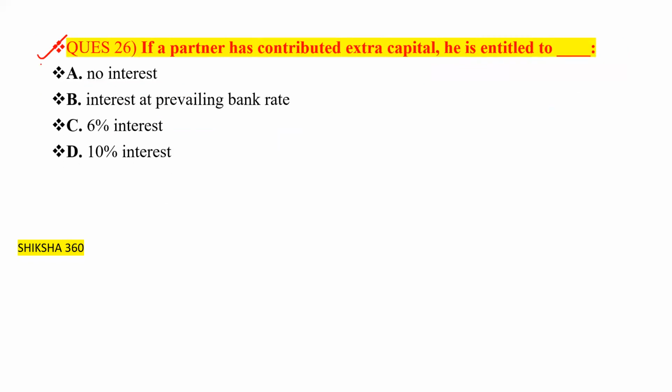Now move to the next question. Question number 26. If a partner has contributed extra capital, then he is entitled to: option A is no interest, option B is interest at prevailing bank rate, option C is 6% interest, option D is 10% interest.